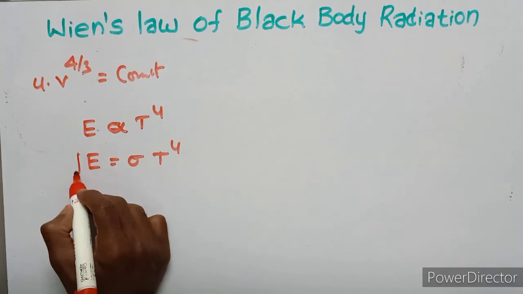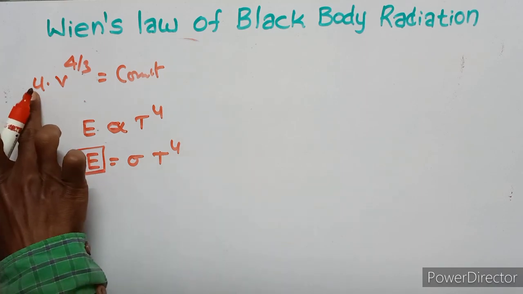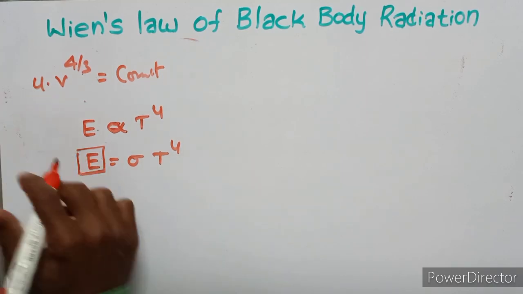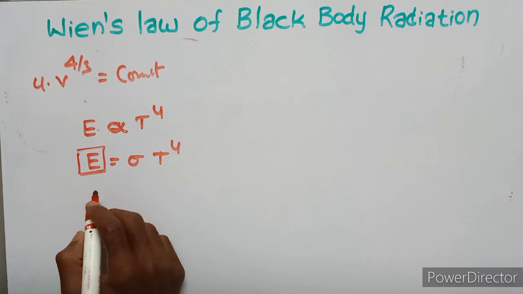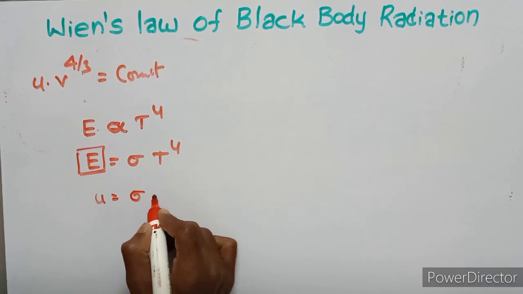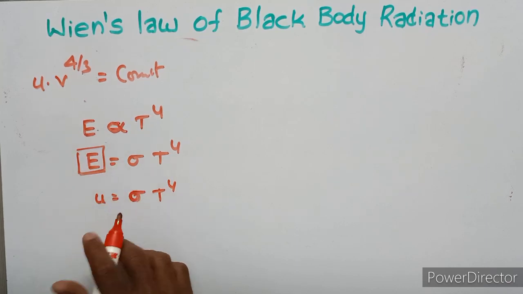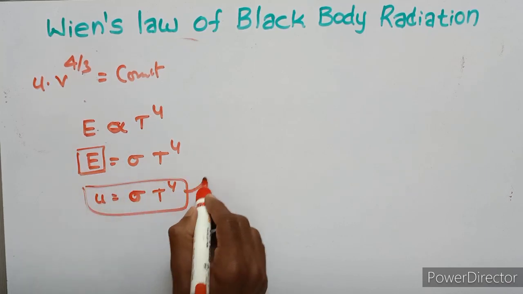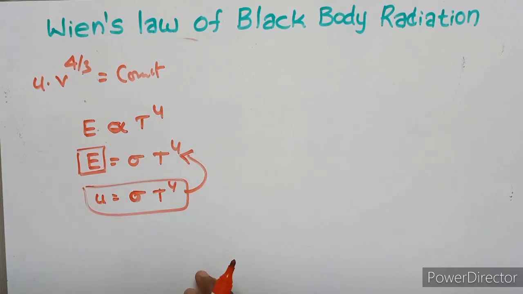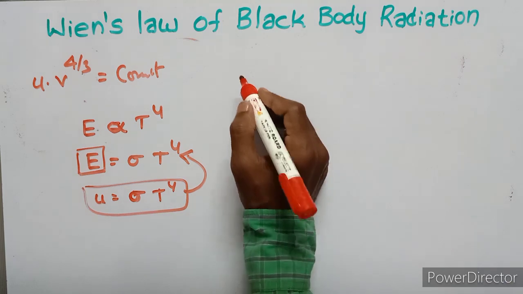This is the energy, so here this is the energy density. So this can also be written as U equals sigma T to the power of 4. This is the energy density. In the place of U we substitute this equation.